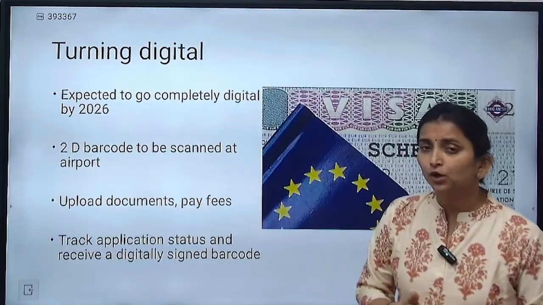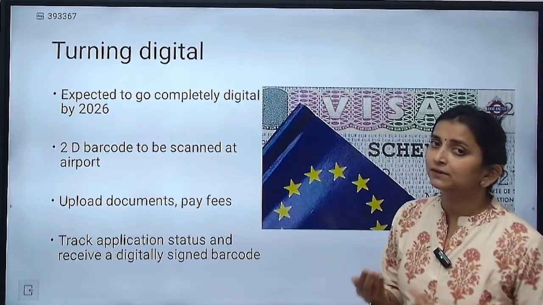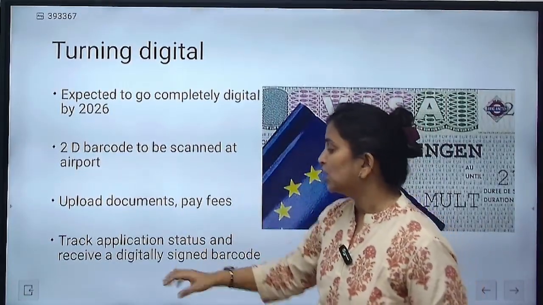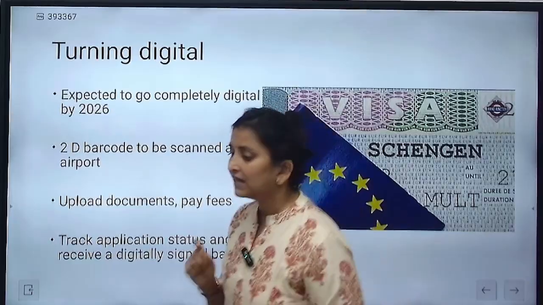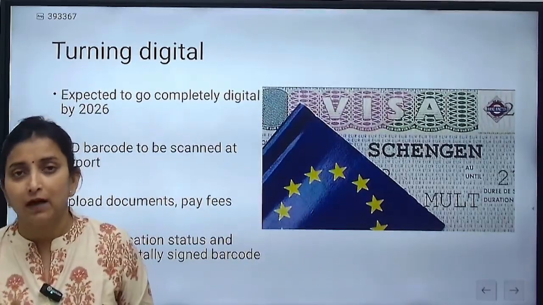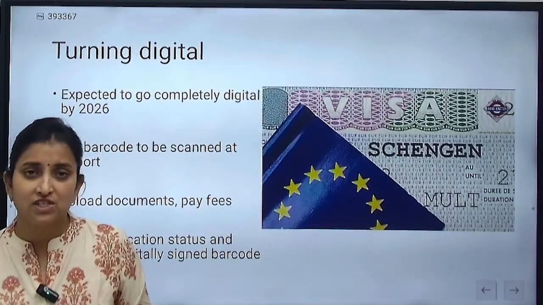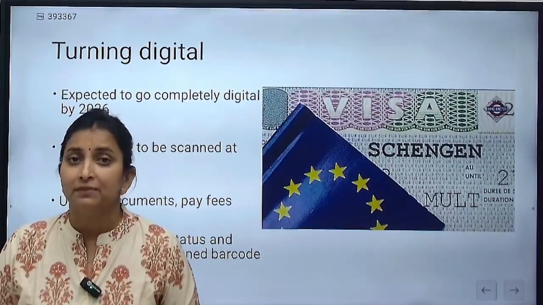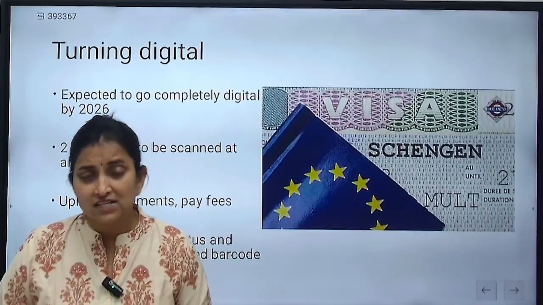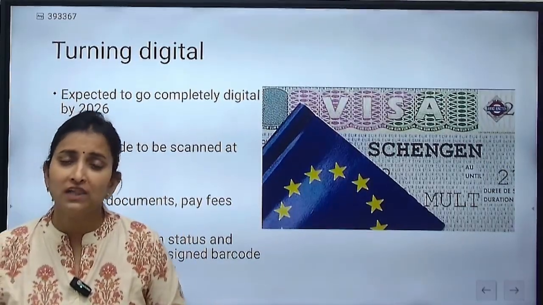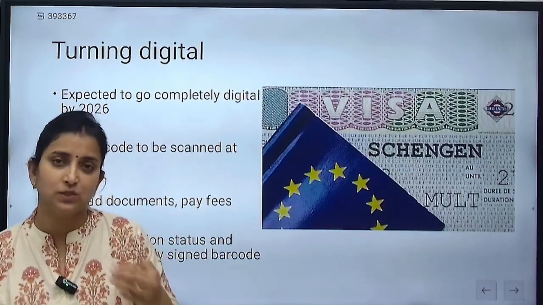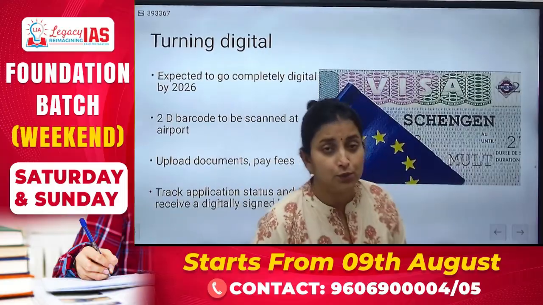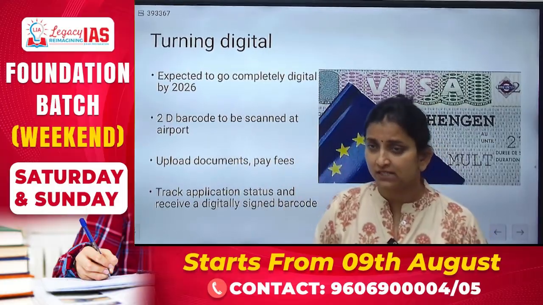So far, whatever documents were submitted now have to be submitted online. So uploading of documents, paying of fees, tracking of applications, all of this shall be done online, and this will lead to issuance of a 2D barcode. This is the barcode which the non-EU nationals have to show at the airport, at the immigration checks, and as soon as they show this barcode, all the details with respect to security clearances and visa issuance will be visible. So it will be much easier for people to cross through the immigration checks.